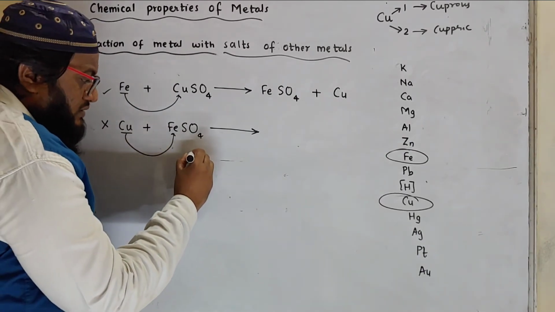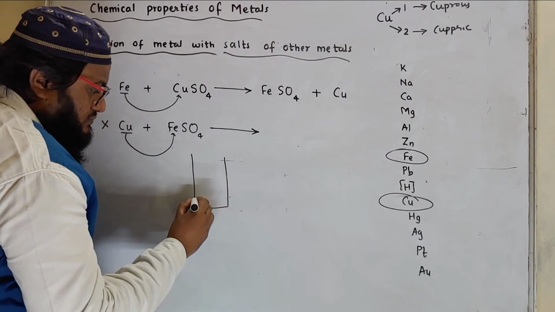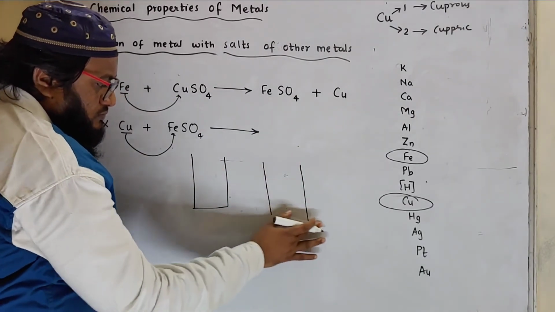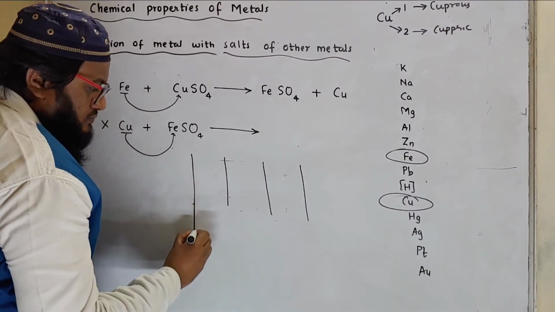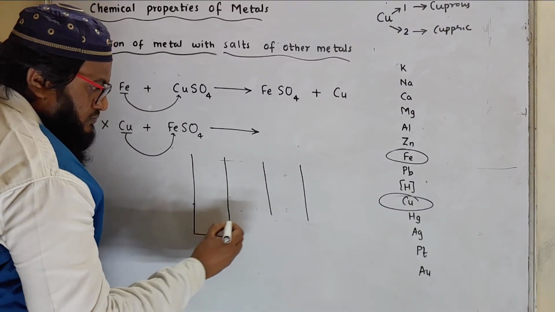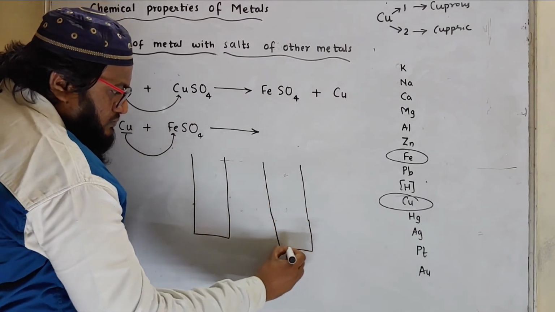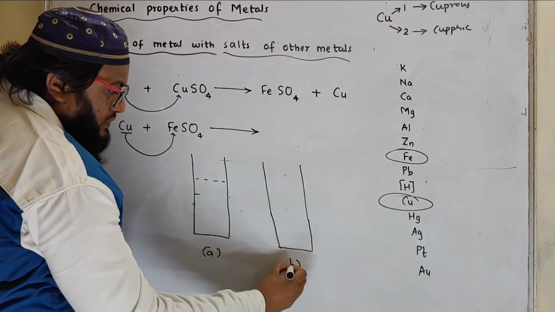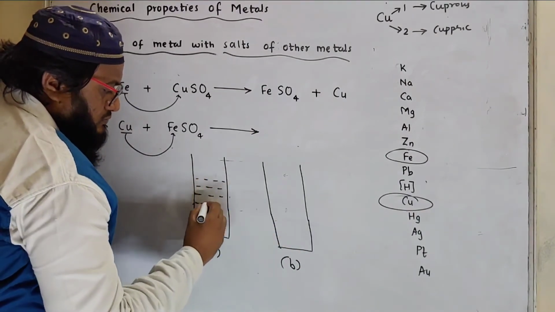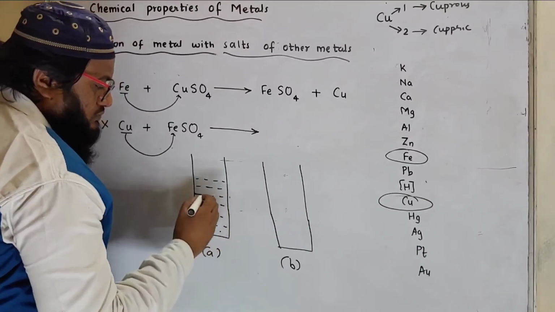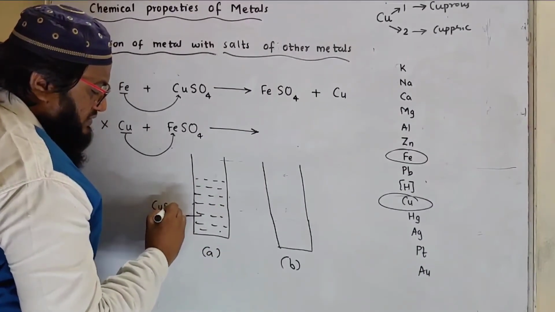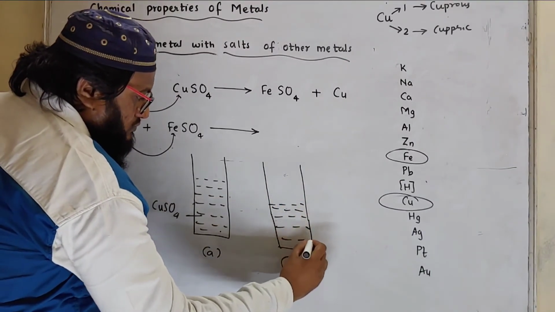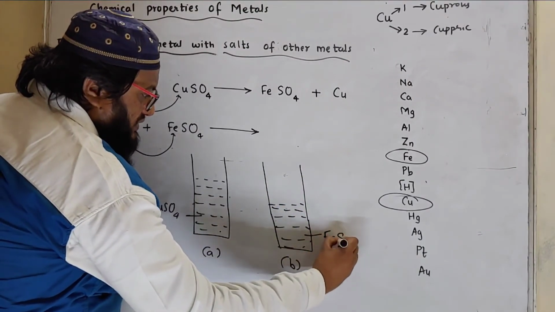You will be given 2 test tubes, test tube A and B. This contains copper sulfate and this one contains ferrous sulfate.